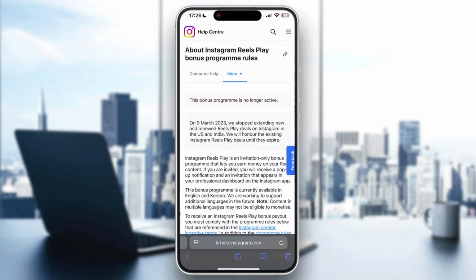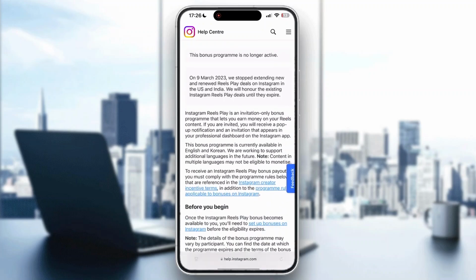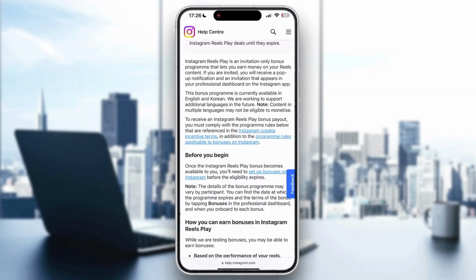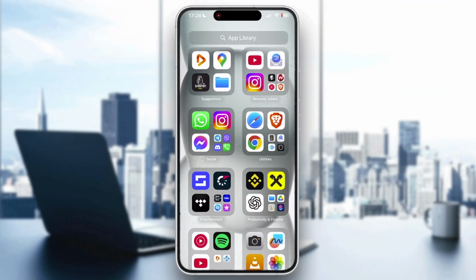It was invite only, so if you were famous enough and you were an influencer that had popular reels, Instagram would invite you to the bonus program by themselves, as an invitation only, as you can see right here. But currently it no longer exists, so you cannot join it anymore. Basically, you can just continue uploading your reels, and if in the future sometime this bonus program comes back, then somebody will be able to invite you in the invite only option and then you'll be able to join it. But for now guys, it's just not possible to join it and you just want to keep uploading reels normally, without it.